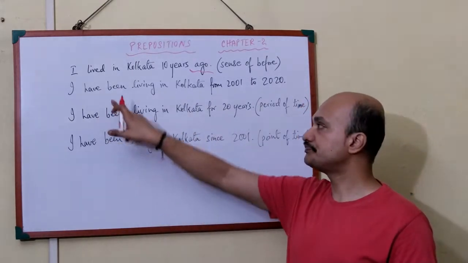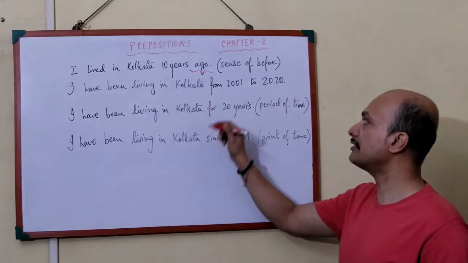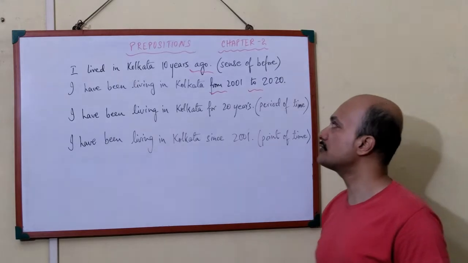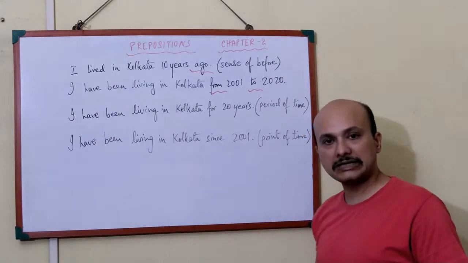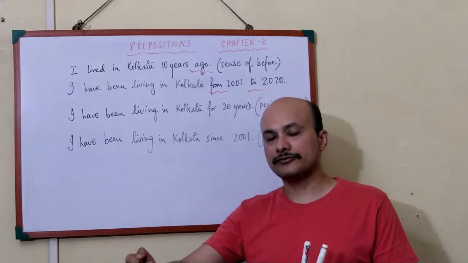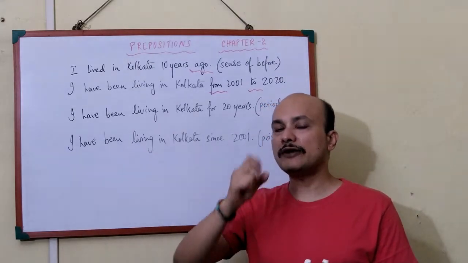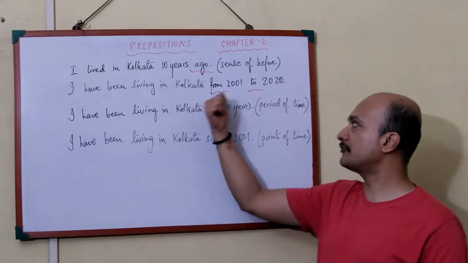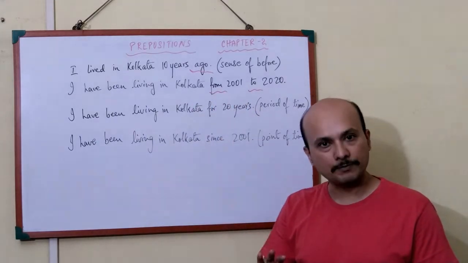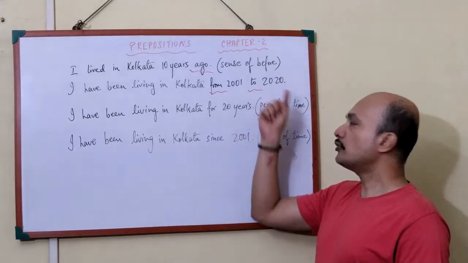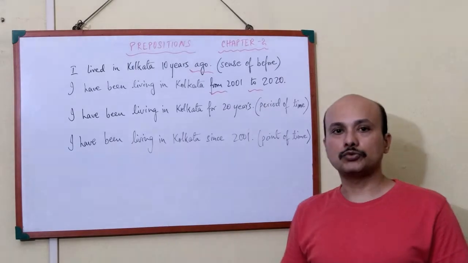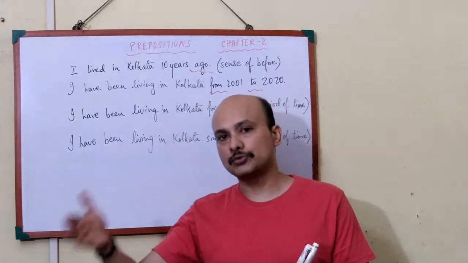Moving on to the next one. I have been living in Kolkata from this to this. That is from 2001 to 2020. Now, if you are given a starting point of time and an ending point of time, then you have to write two prepositions. One is before the starting point of time, which is 2001. Before that, I have written from. Before the ending point of time, that is 2020, I write to. That means from ... to.